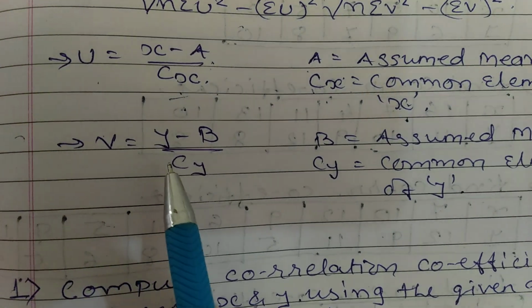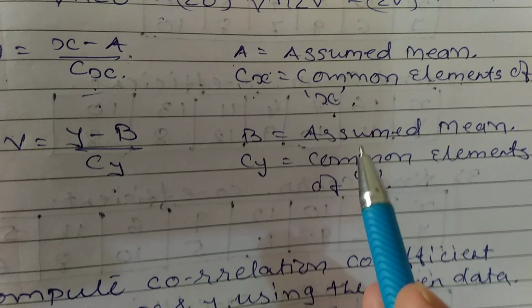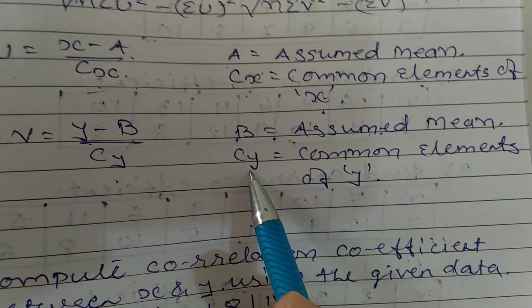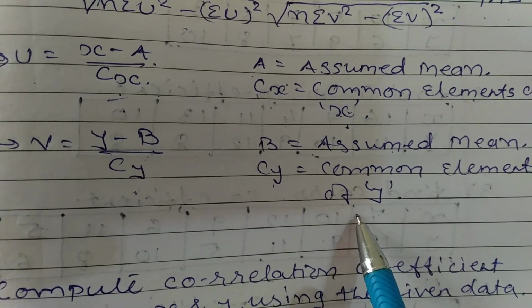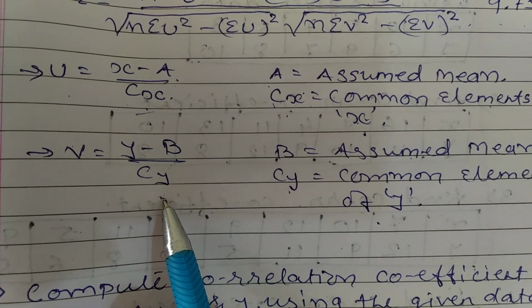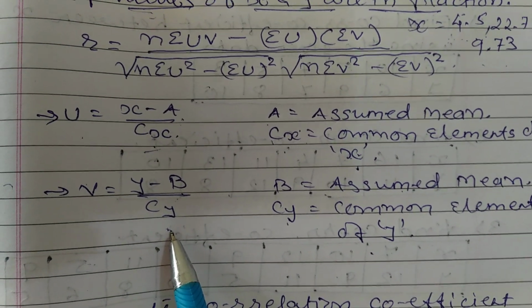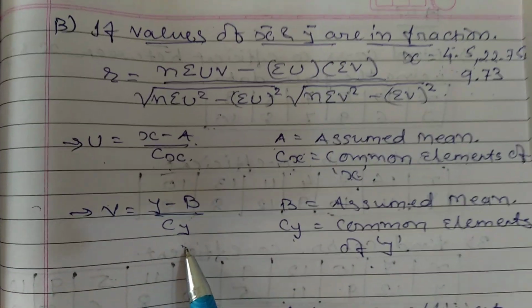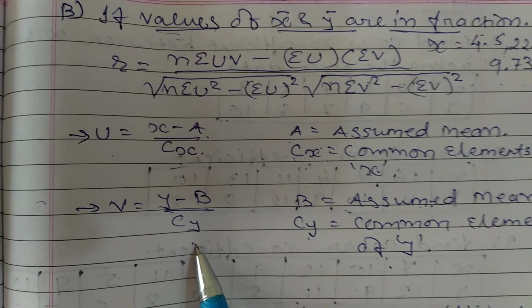Second, v is equal to y minus b upon cy. Once again, b is the assumed mean and cy is the common element of y. Whenever any common element of y is there, you should divide by cy to make your sum easier and smaller. Let us go through this formula. We will solve the formula by using questions.